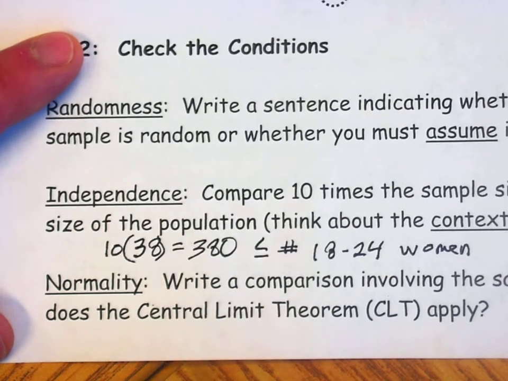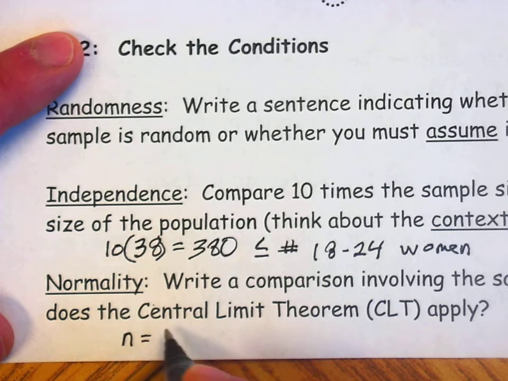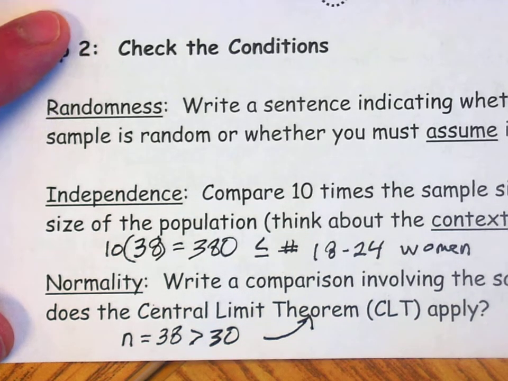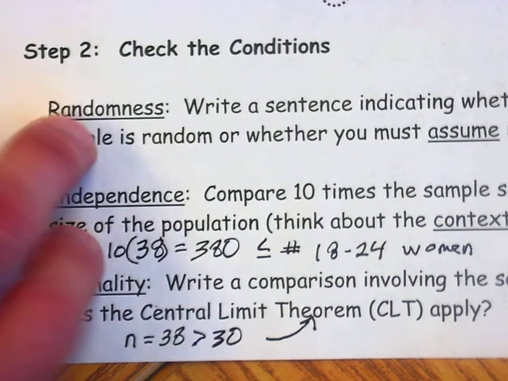In terms of normality, the sample size is 38. Well, that's greater than 30. So we're at least in a situation where the central limit theorem applies and we can act as if our sample means are distributed approximately normally, but that approximation is really important.